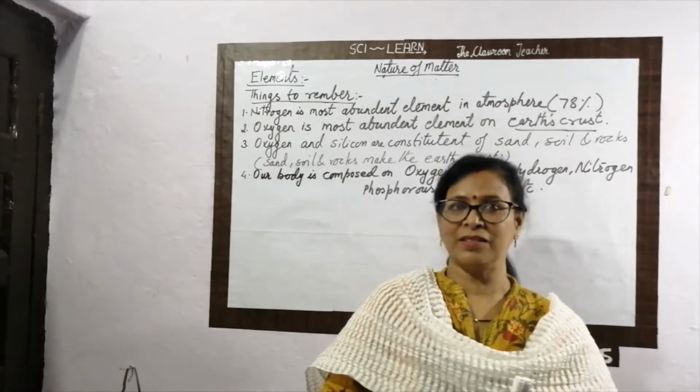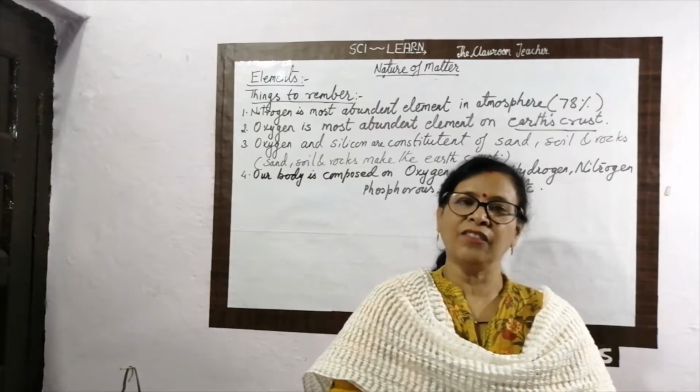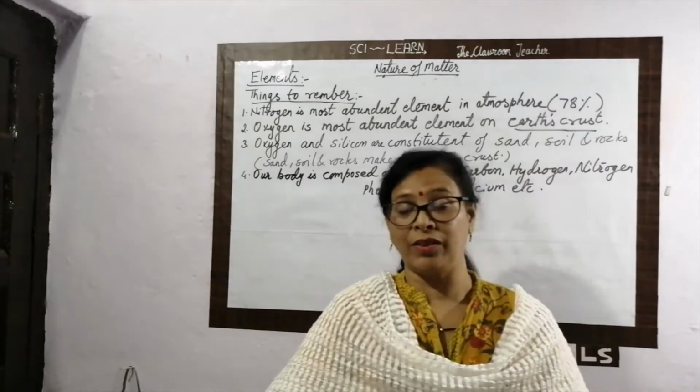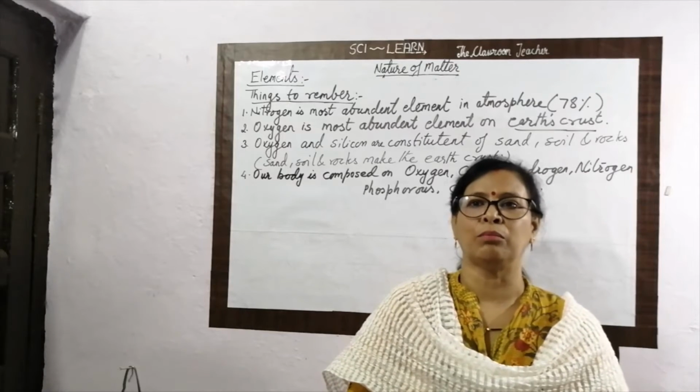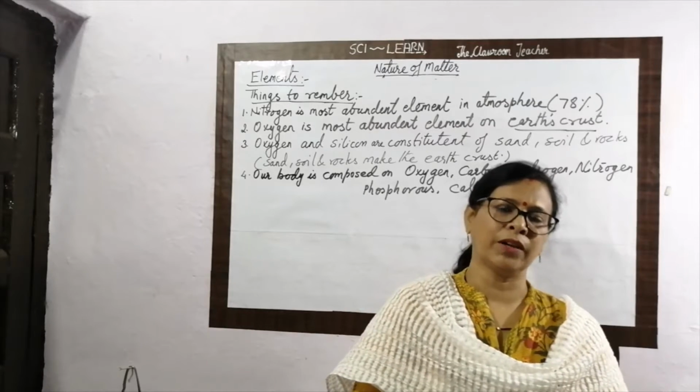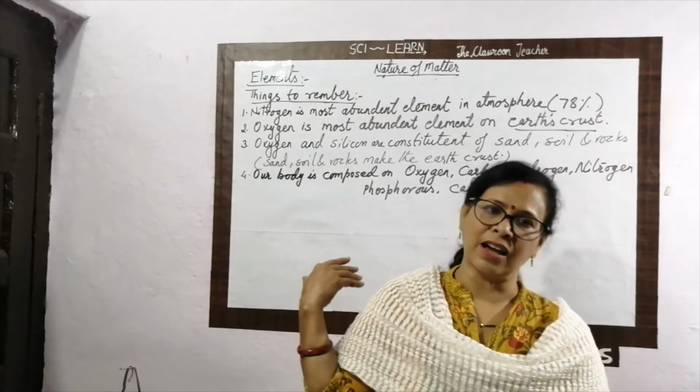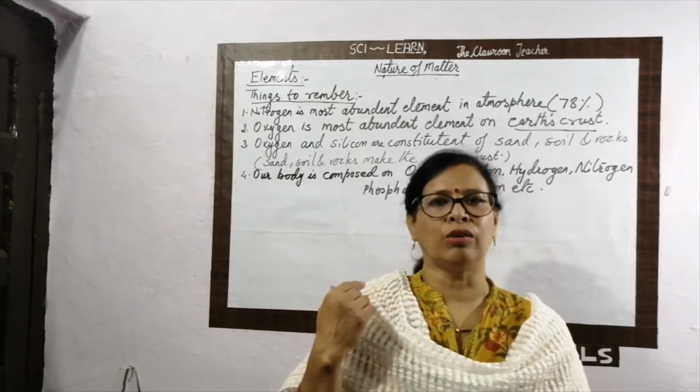We have some mass, some weight, and we also occupy some space. We are also part of the universe, and our body is composed of different types of matter, like carbon, hydrogen, nitrogen, and all.